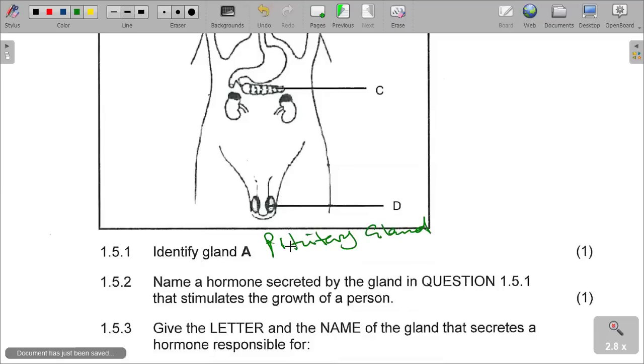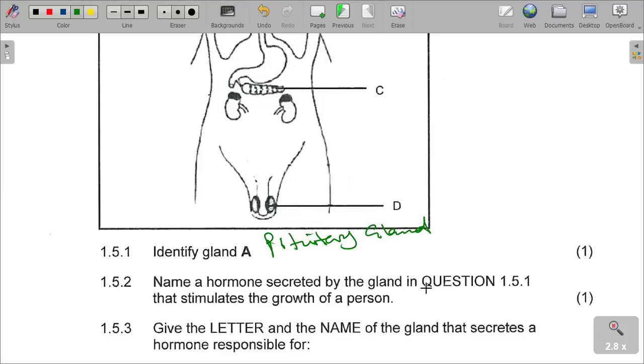Then the next question: name the hormone secreted by the gland in the question above that stimulates the growth of a person.